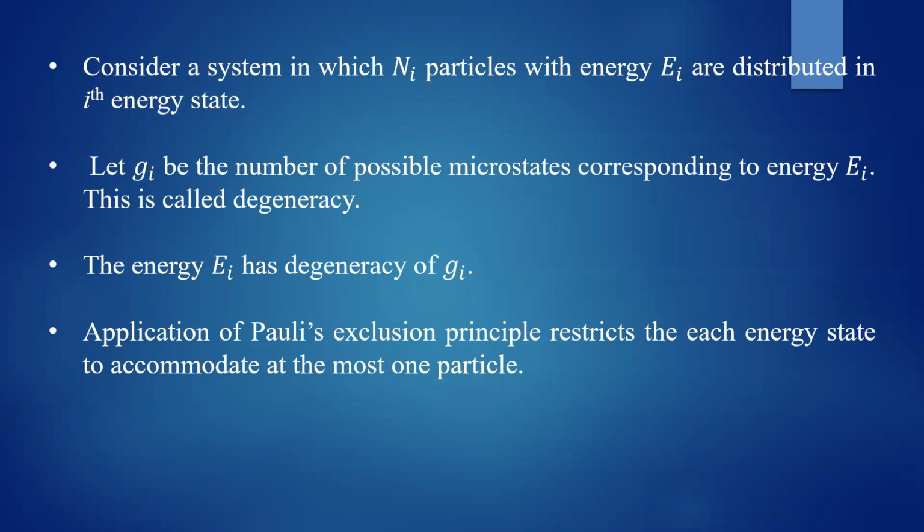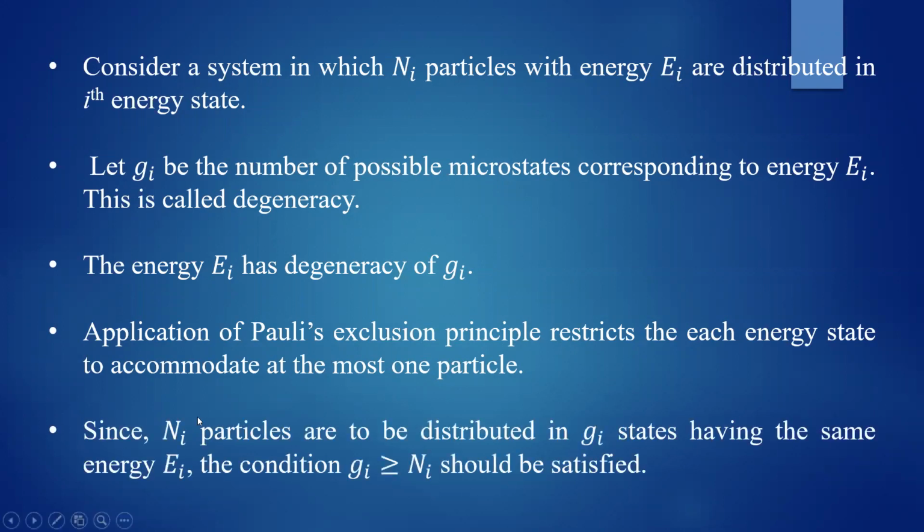That is the maximum number of particles you can accommodate, because in one state, only one particle is allowed. Okay, you note this particular point. Since Ni particles are to be distributed in Gi number of states having the same energy Ei, then the condition Gi must be greater than or equal to Ni should be satisfied. So if there are 10 particles, you need at least 10 states to accommodate them. So number of states cannot be less than number of particles. Number of states must be greater than or equal to number of particles that has to be accommodated.